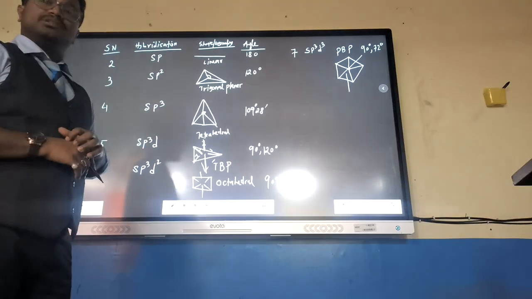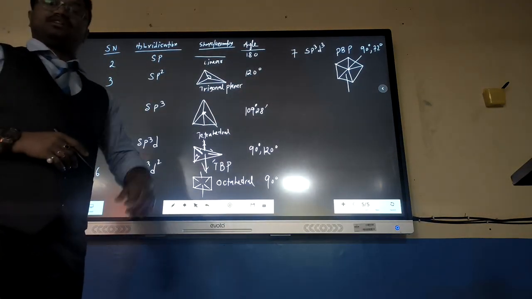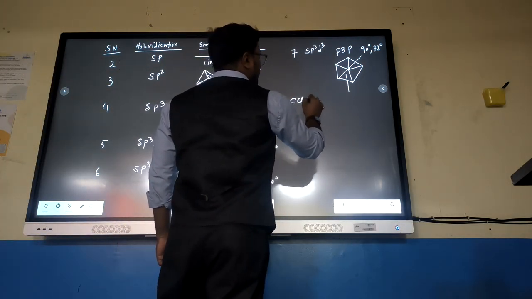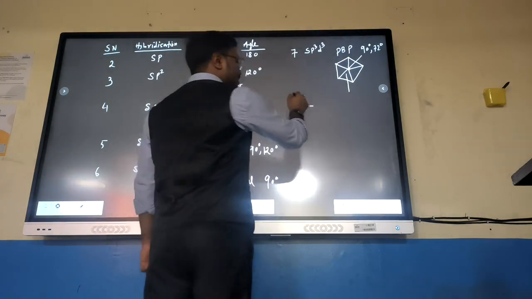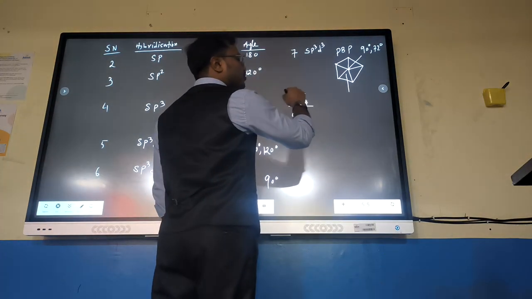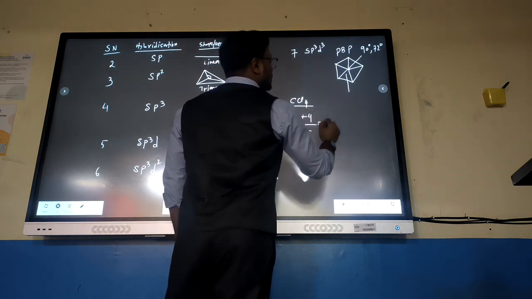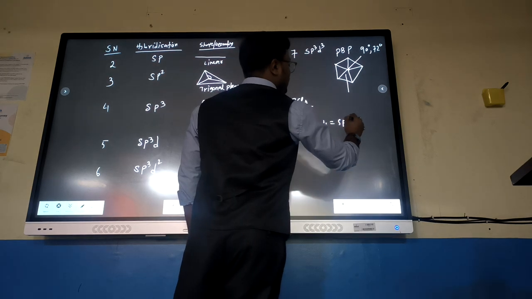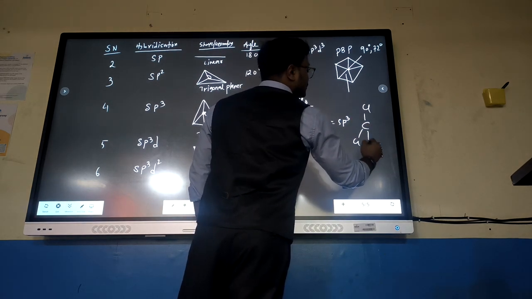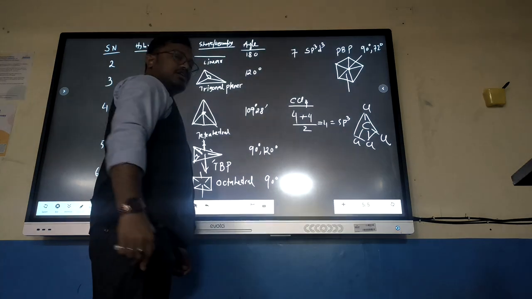Now let us take few examples and we'll see what changes are happening if lone pair enters. If we take the example of CCl4, we are going to apply the rule. Carbon valency is 4, so valency of central atom, plus chlorine is monovalent atom, number of monovalent atom 4, divided by 2 means 4, that is sp3. So it looks like CCl4. It is having tetrahedral geometry.